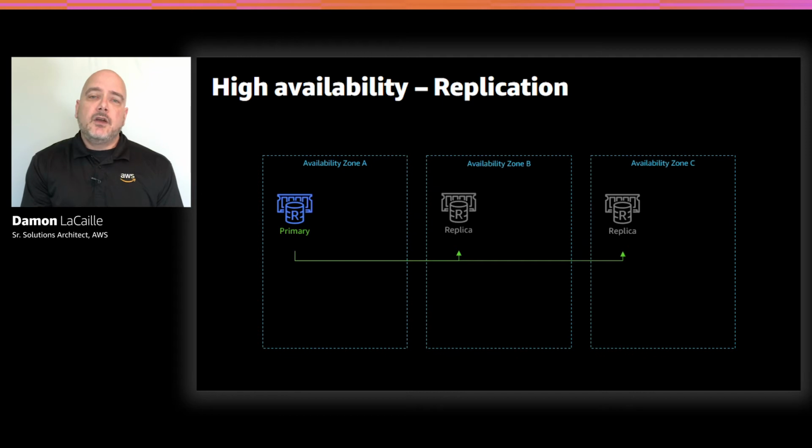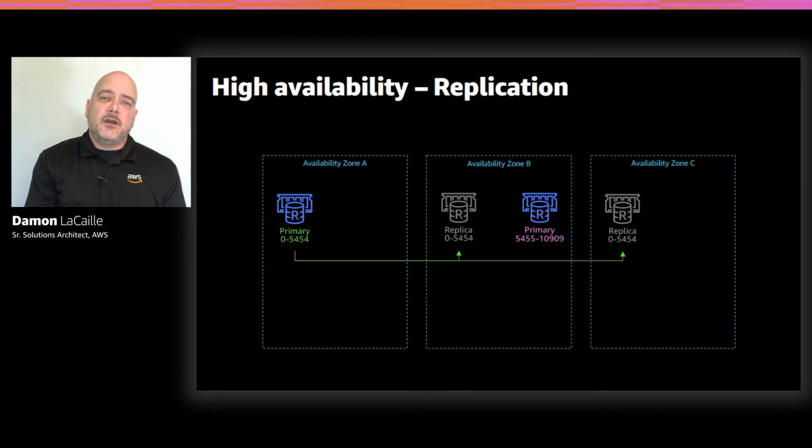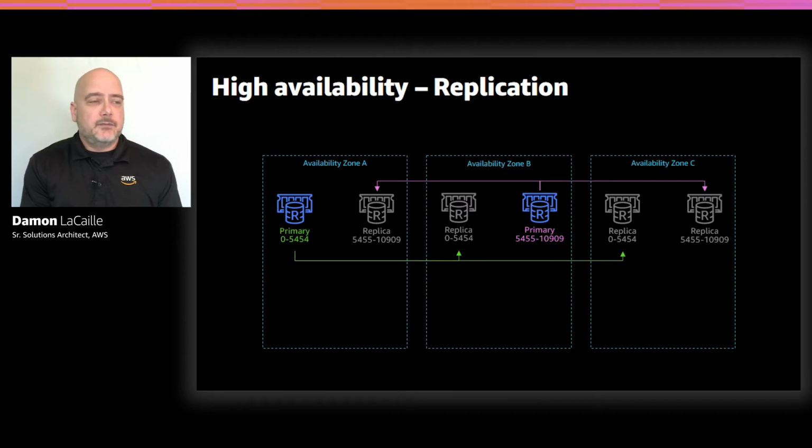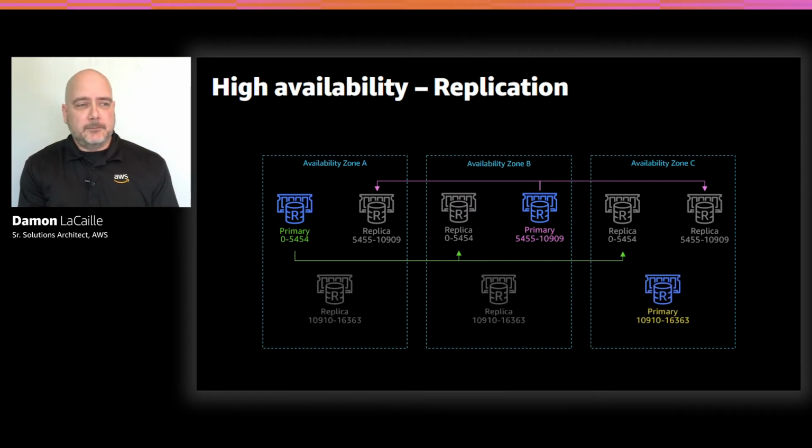Now we see our primary node for shard 2 in AZB, and it's responsible for the second set of hash slots. And since this primary is in AZB, which you'll notice is located in an AZ other than the first shard's primary, its read replicas will be in AZA and AZC. And then finally we have the shard 3 primary in AZC, and it's going to be replicating data to its replica nodes in both AZA and AZB.